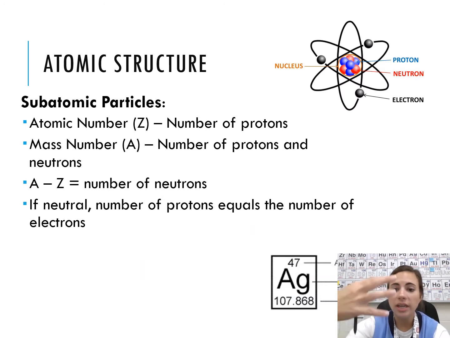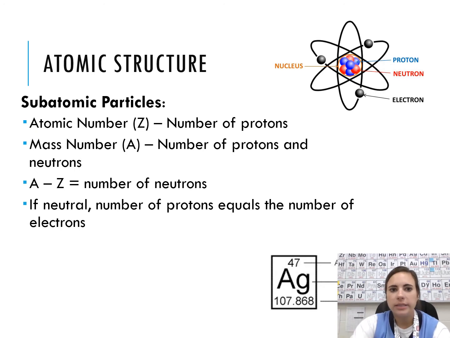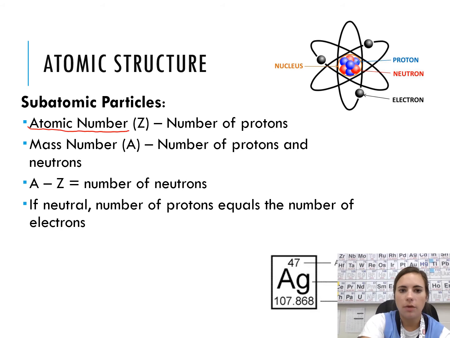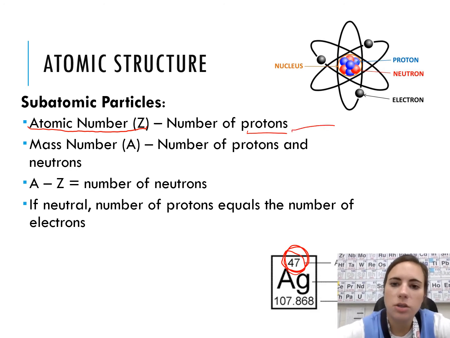So when we're looking at, say, the periodic table, and we're looking at an element, we can tell from the numbers the information about its subatomic particles. So the atomic number of an element is its number of protons. That's that main number you see on the periodic table. That's the way the periodic table is arranged. Okay, so the number of protons is unique.